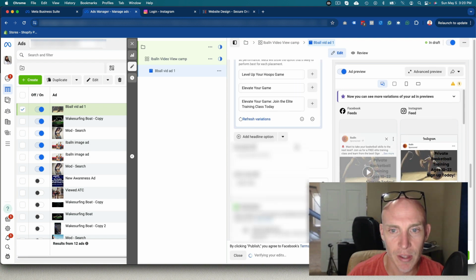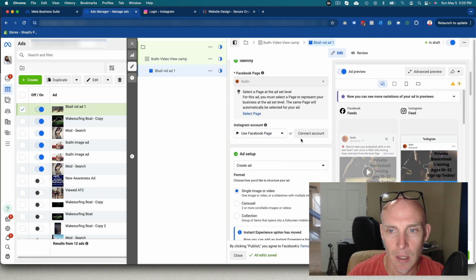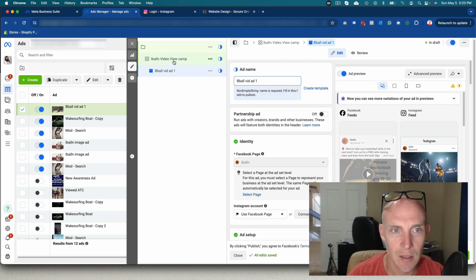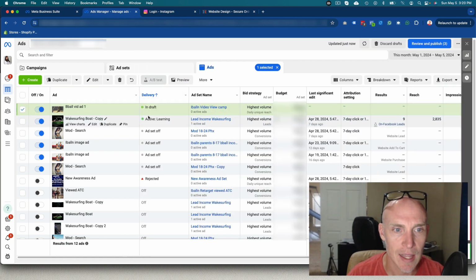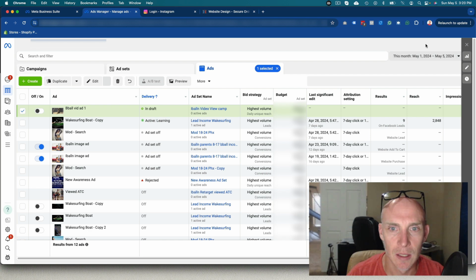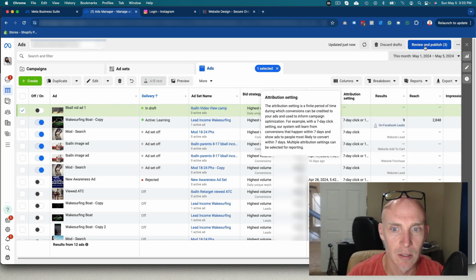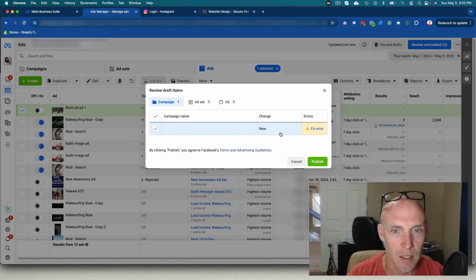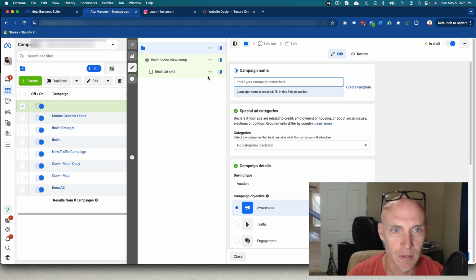And so now that we have everything set up, we named it the way we wanted it. We're just going to hit publish in here. And right now that ad should be live and ready to go. You can see that it's in draft. We don't actually want to turn it on, but it's in draft. If I hit refresh on here, it still looks like it's in draft, so we got to check on here. Let's see, the fix errors campaign. That one's awareness.